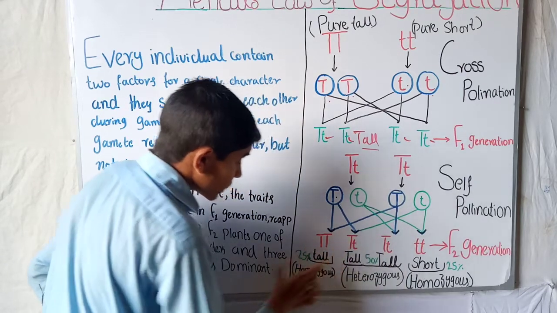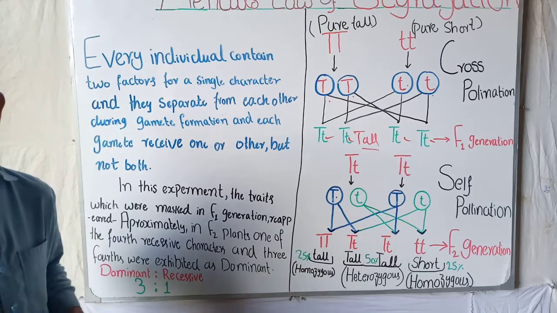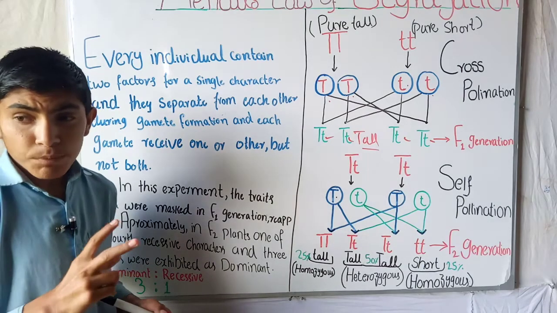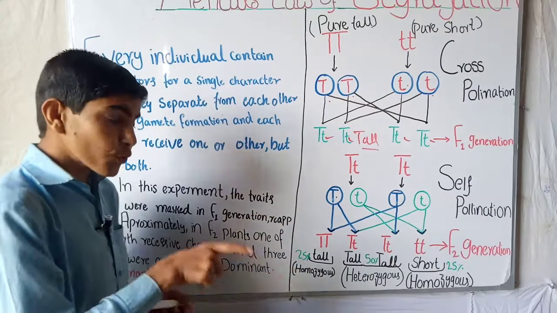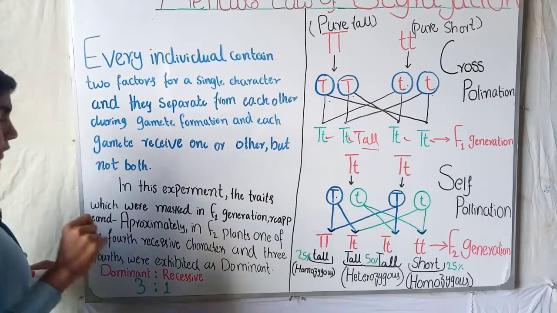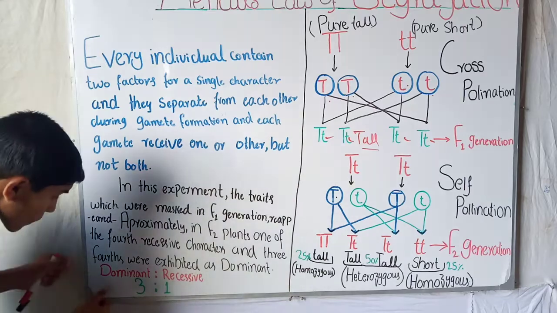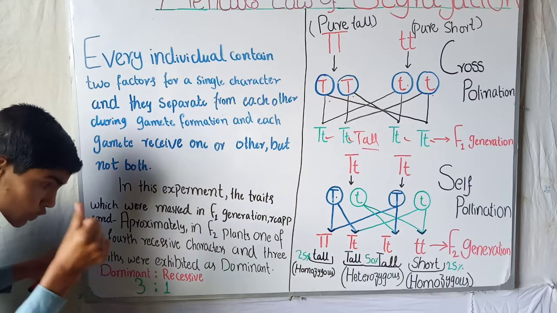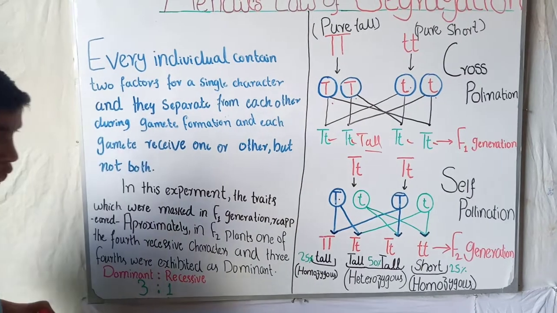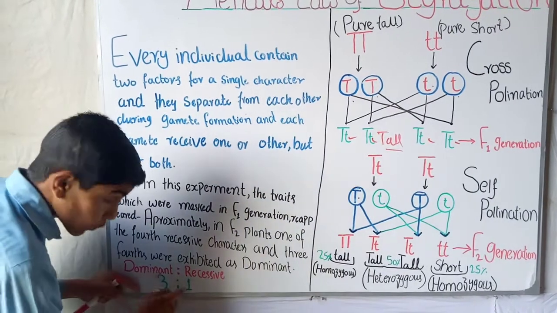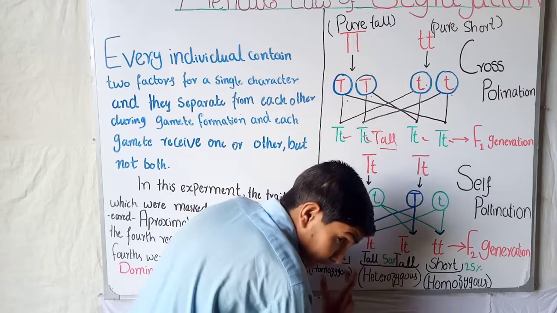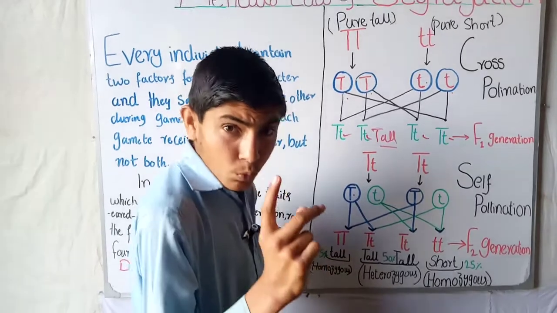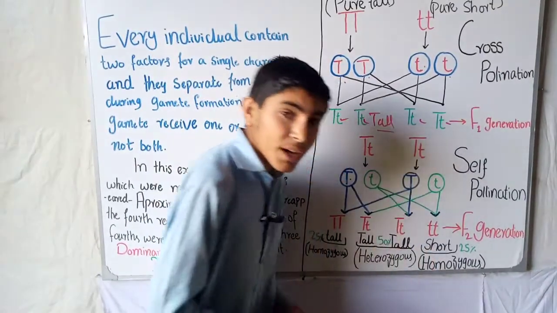So in the F2 generation there was the formation of two types, and the ratio of dominant to recessive was 3 to 1. It means three tall plants to one short plant.